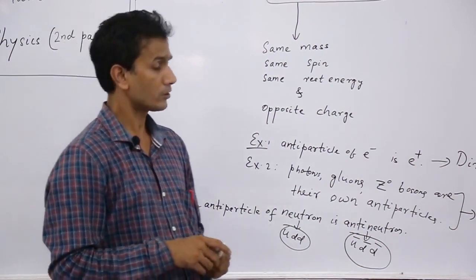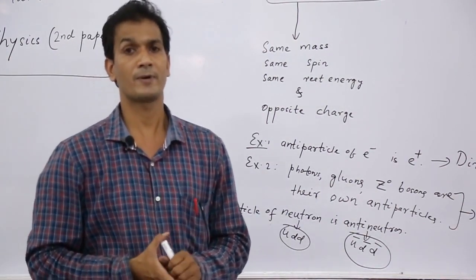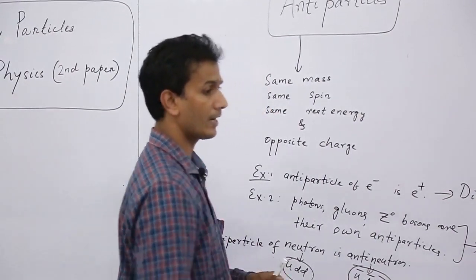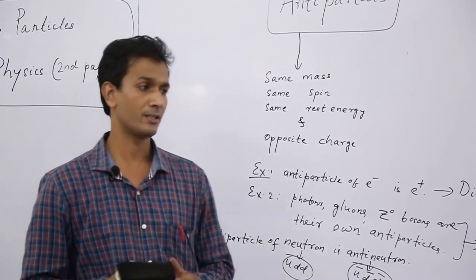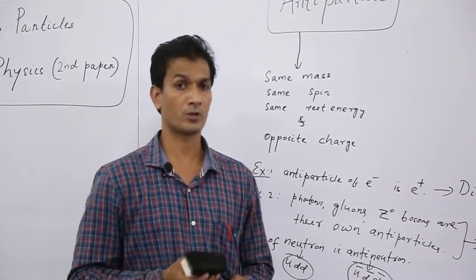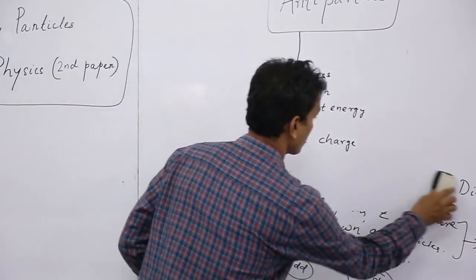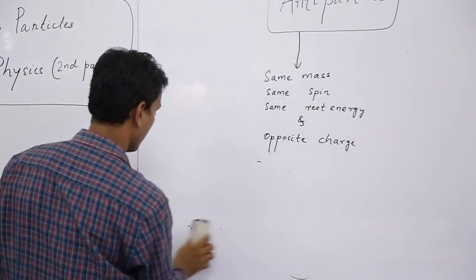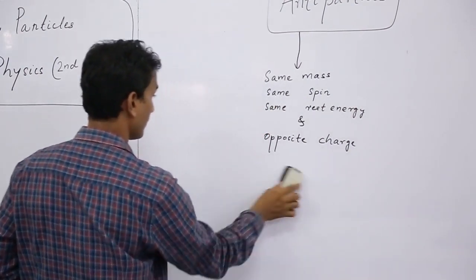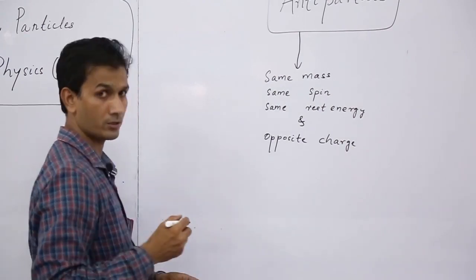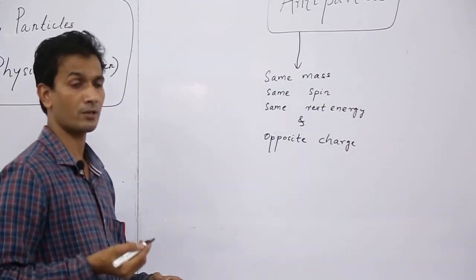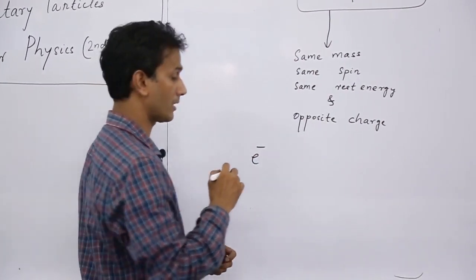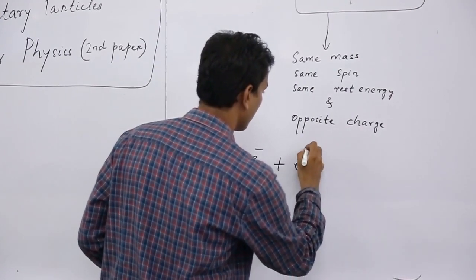So what are other properties of antiparticles? Particle antiparticle pairs can annihilate each other and produce photons. For example, electron and positron combine among themselves and form photons.